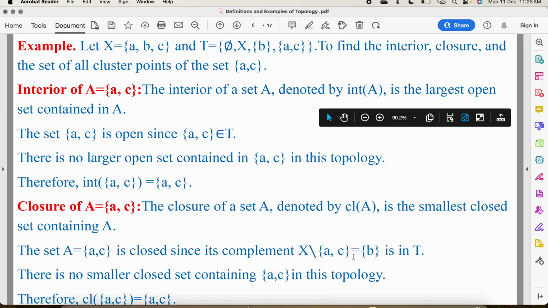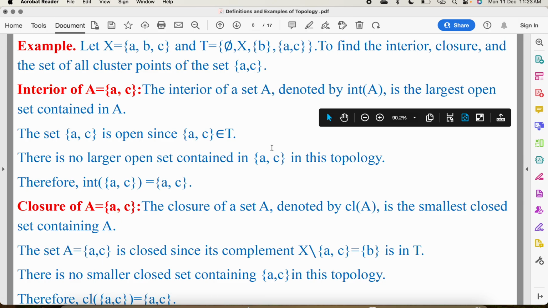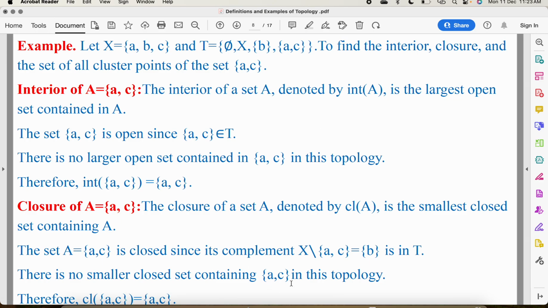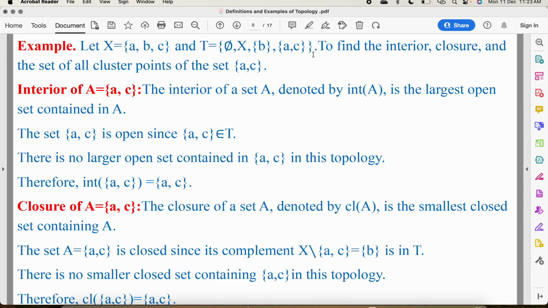It means X minus {a, c} is open. So, in this case, we have seen that {a, c} is closed as well as open. And there is no smaller closed set containing {a, c} in this topology. See, it consists of phi, X, {b} and {a, c}. Therefore, the closure of {a, c} is nothing but the set {a, c}.